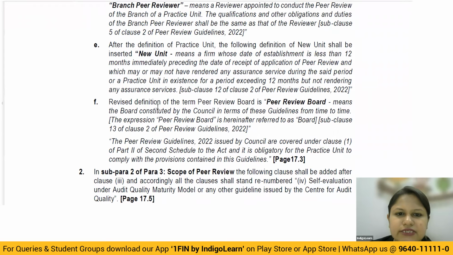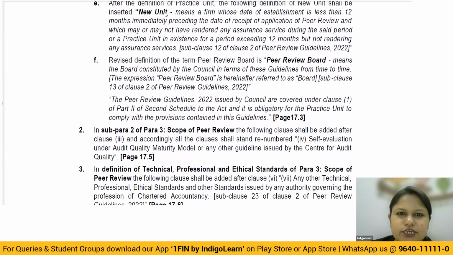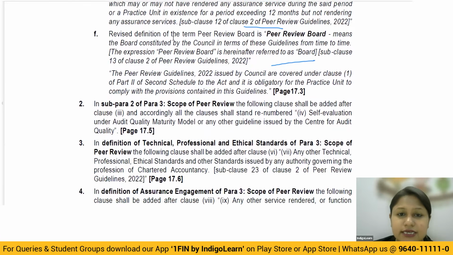Okay, so they're telling the receipt of the peer review. The application for peer review, that means as on the date of that application, you should be less than 12 months. Okay, then peer review board means the board constituted by council. Again, the same, you have nothing to be taken. Okay. Now, in this discussion that we had, we are going to give importance to professional ethics here.